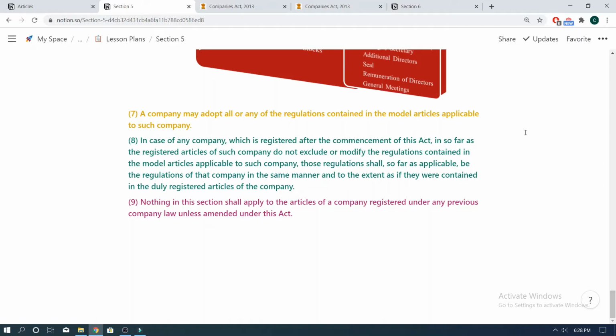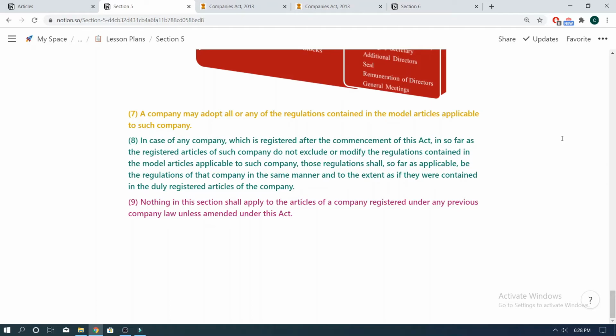Moving on to subsection 7 of section 5, which says a company may adopt all or any of the regulations contained in the model articles applicable to such company. So, the company drafting its articles of association has the liberty to adopt all or any of the regulations contained in the model articles of association based on which particular format of articles of association is applicable to the said company.